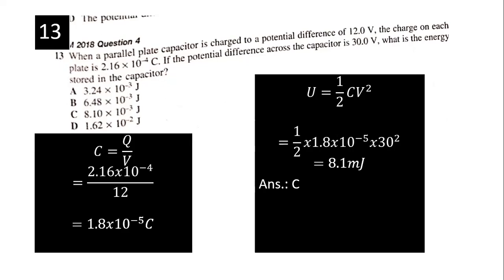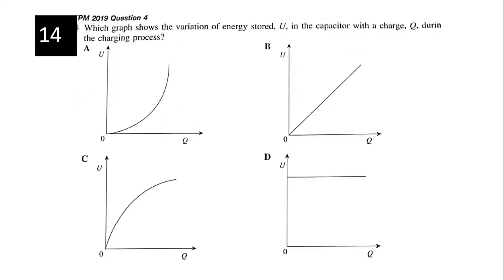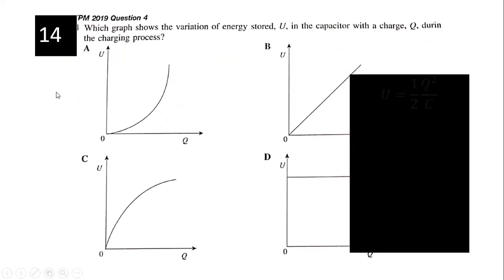One or two more. Which graph shows the variation of energy stored U in the capacitor with charge during the charging process? A. Remember your formula. In the charging process, your C is the one that's constant.